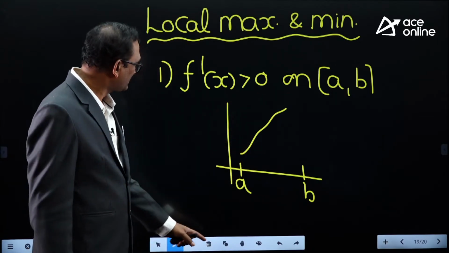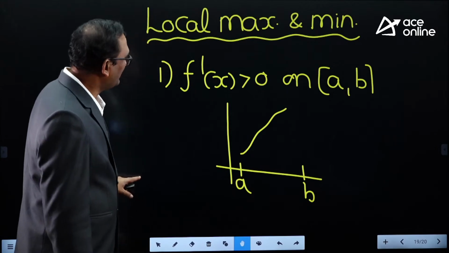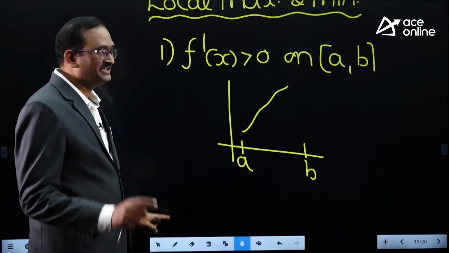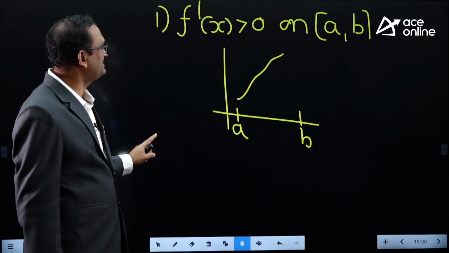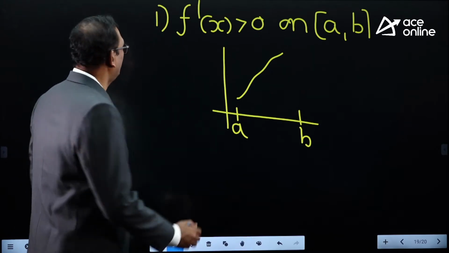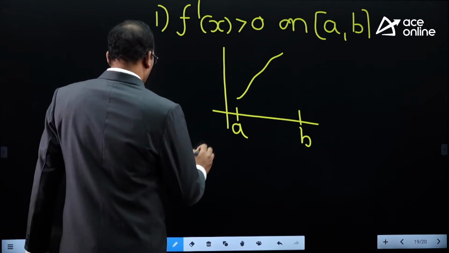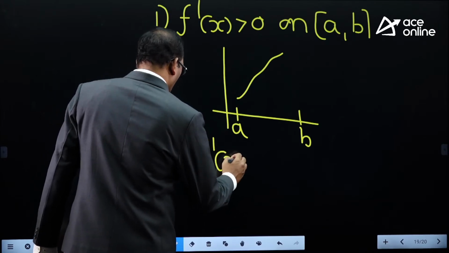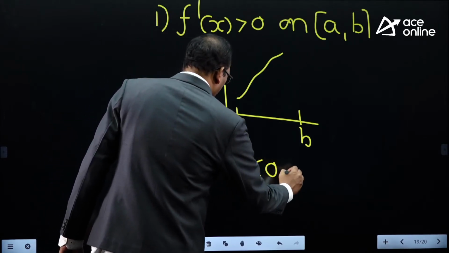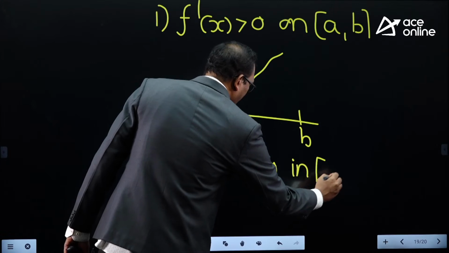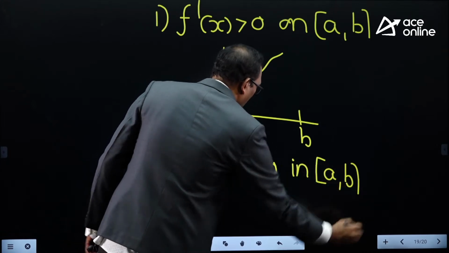Remember, f dash x greater than 0 on a certain interval means it is rising in that interval, so it is an increasing function there. Suppose f dash x is less than 0 in a certain interval. Throughout that interval, the function is a decreasing function.